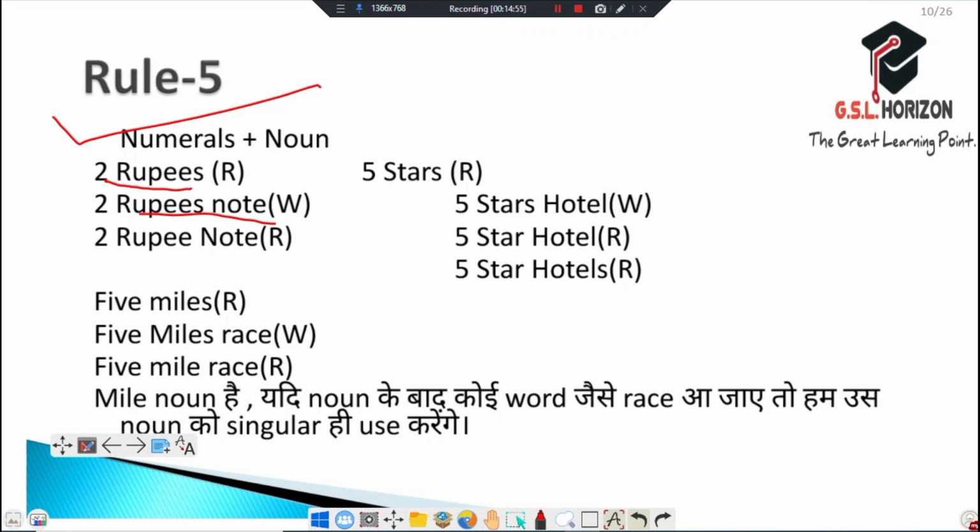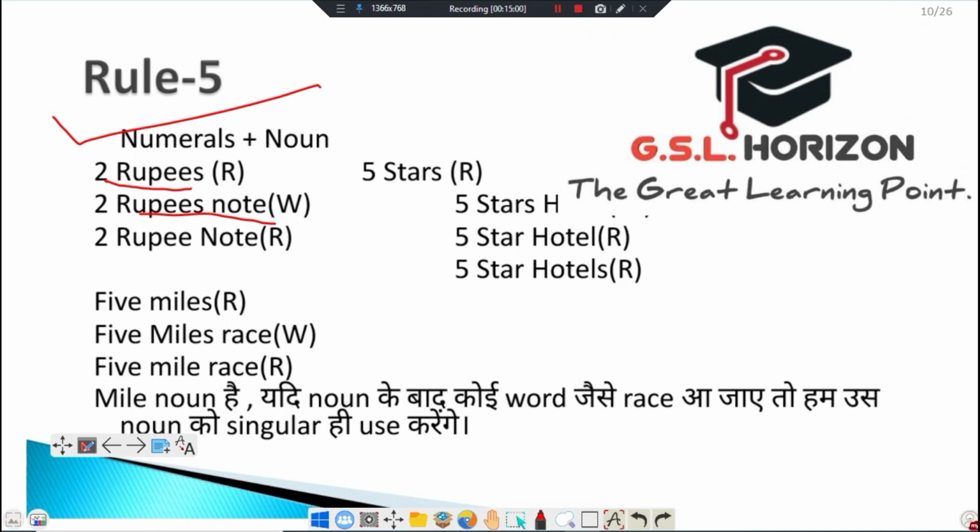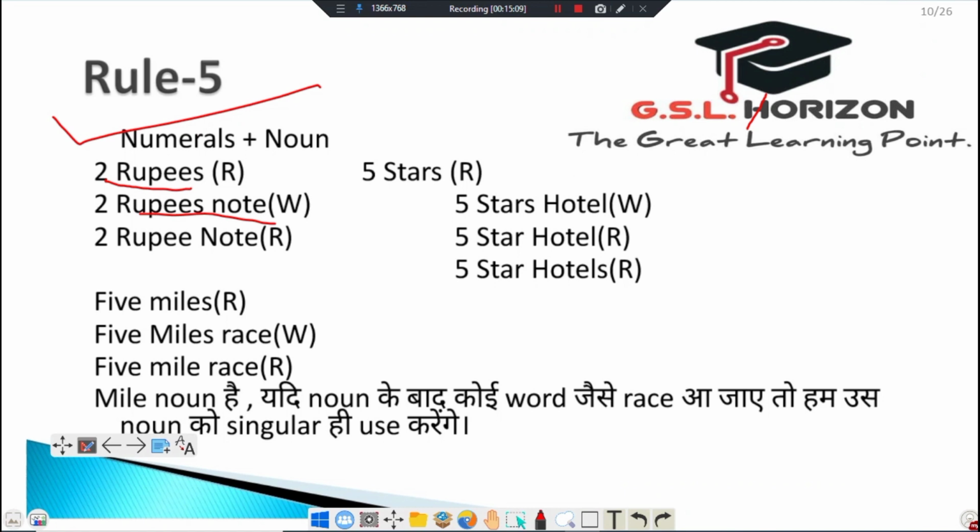2 rupees is right. We cannot use a 2 rupees note. 5 stars hotel is wrong. 5 star hotel is right.